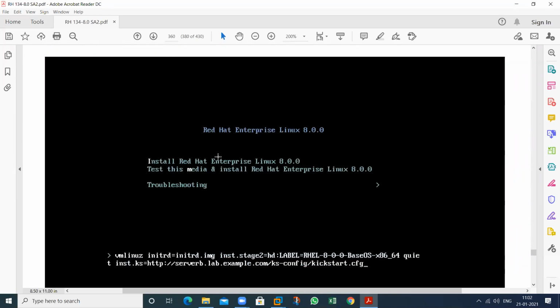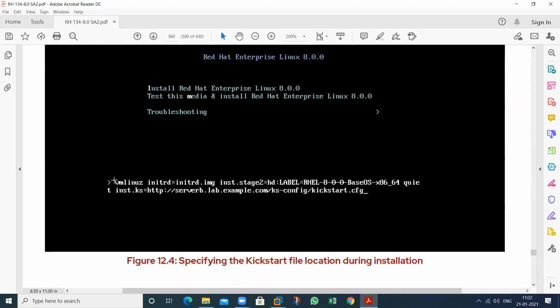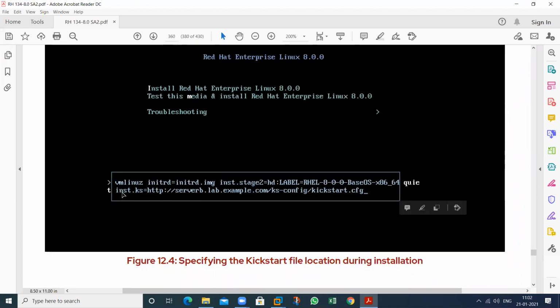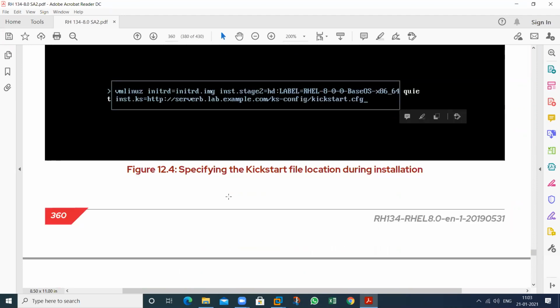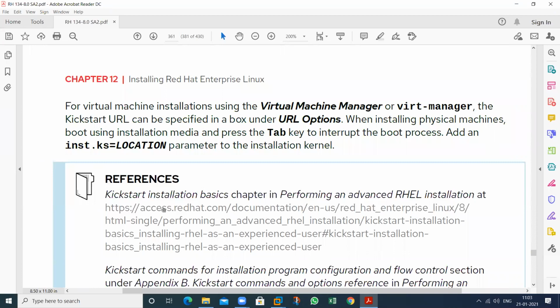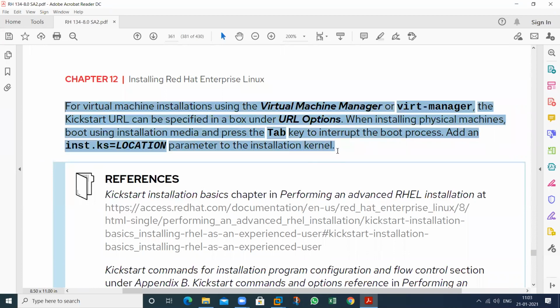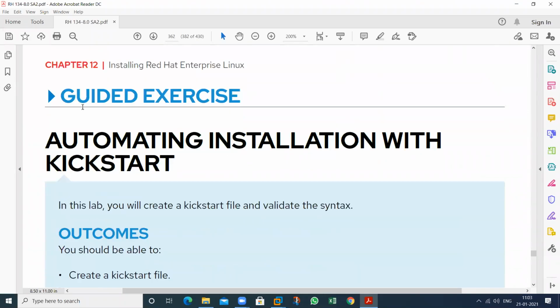So this type of wizard will appear, and this one. So that is called inst.ks, which means kickstart. HTTP, server.lab.example.com. This is my folder name, and this is my configuration file name. So in this way, we can also install. Then all the procedure will follow. Then your installation will complete. So this is the procedure, and this is one lab for the automatic installation.